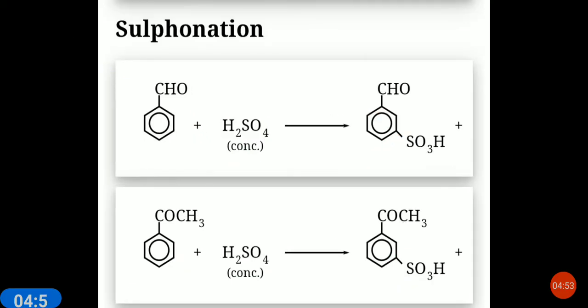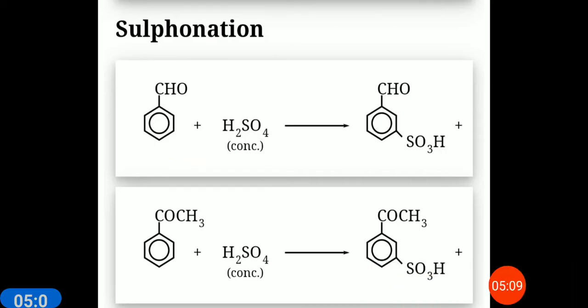Next reaction is sulfonation. You can see in sulfonation also, when the aldehydes or ketones undergo sulfonation, they give meta derivatives. So you can see here benzaldehyde and sulfuric acid.